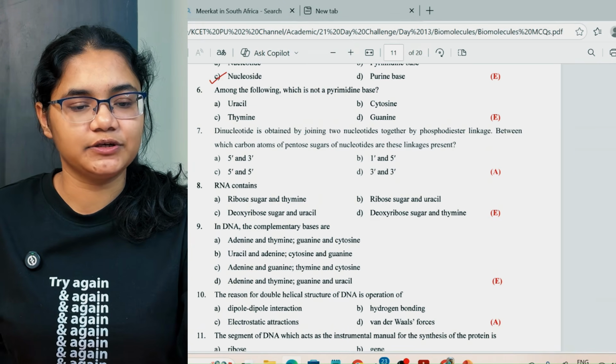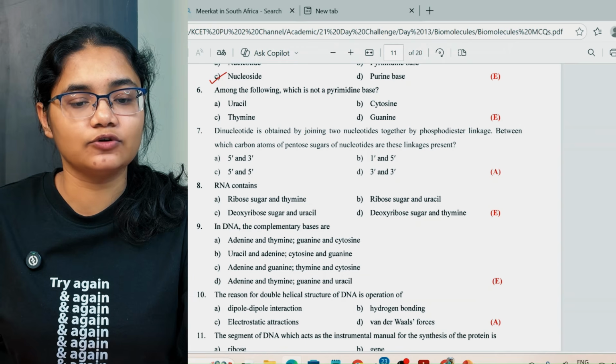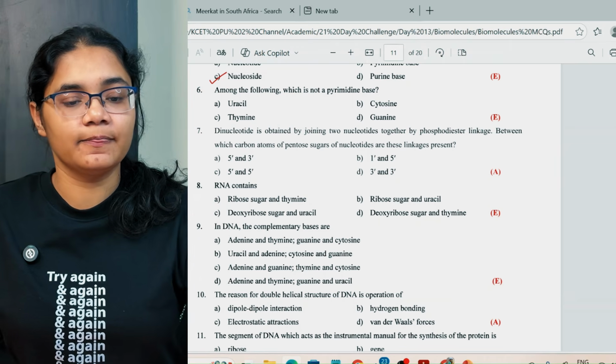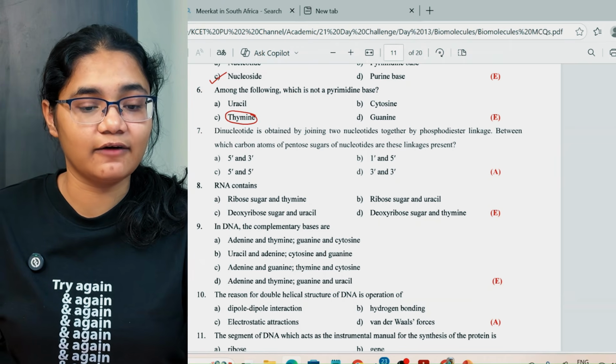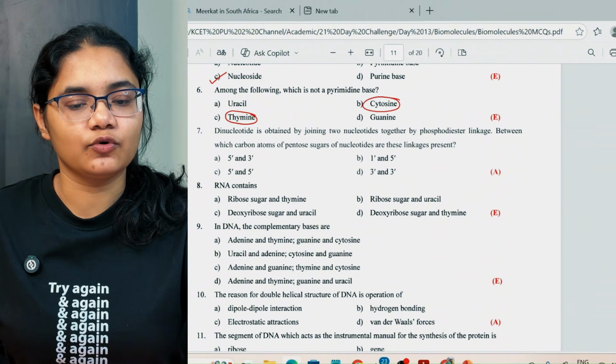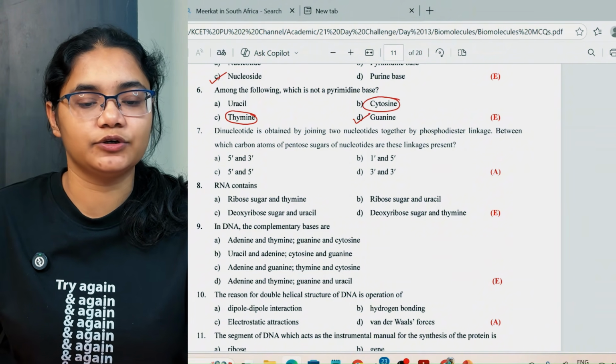Let's see now the next question, number 6. Which of the following is not a pyrimidine base? Thymine is a pyrimidine base. We have to find which is not a pyrimidine base, right? Cytosine is also a pyrimidine. So guanine is a purine base. That is option number D.